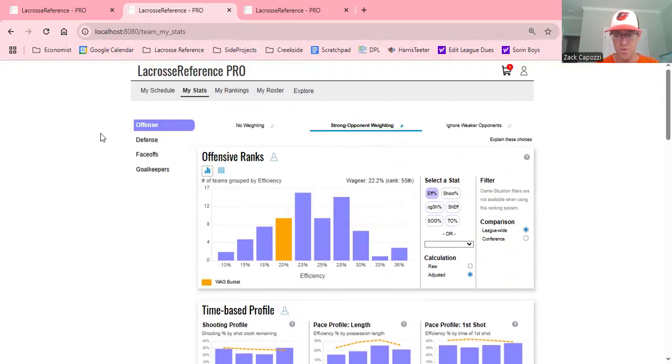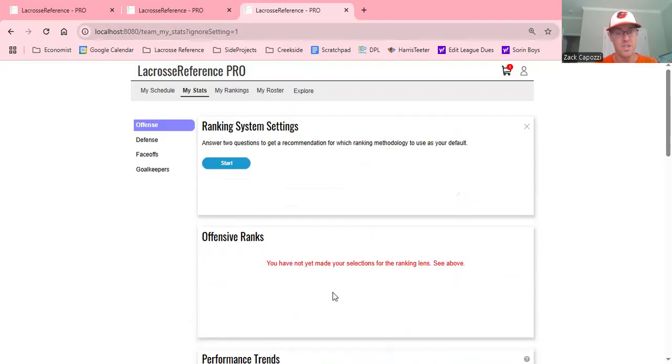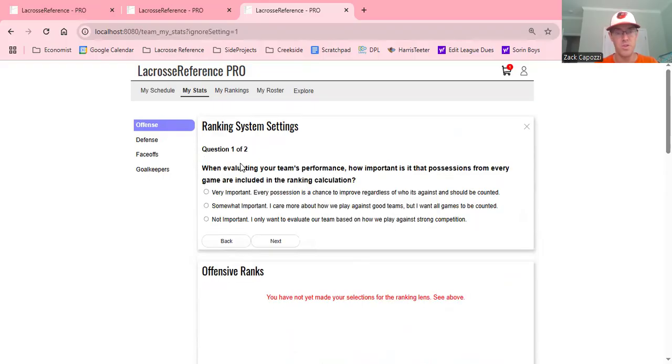To actually choose the algorithm is pretty straightforward. So the first time you come to this page, you'll see this screen. And it basically says, hey, no stats are shown because we need to have you make your selection. And so there's two questions. It's really around how important is every possession? Do you really value that consistency, or do we recognize that some games we want to have weighted less?